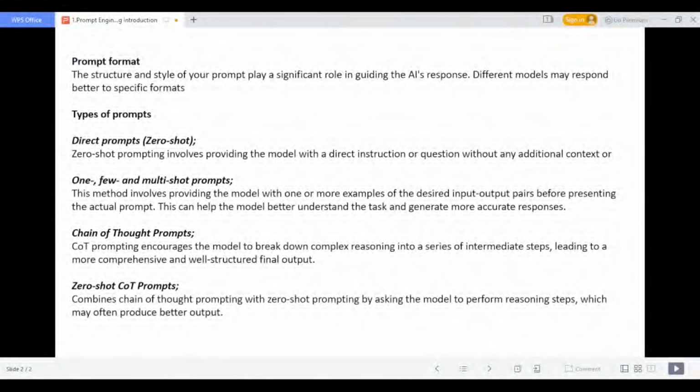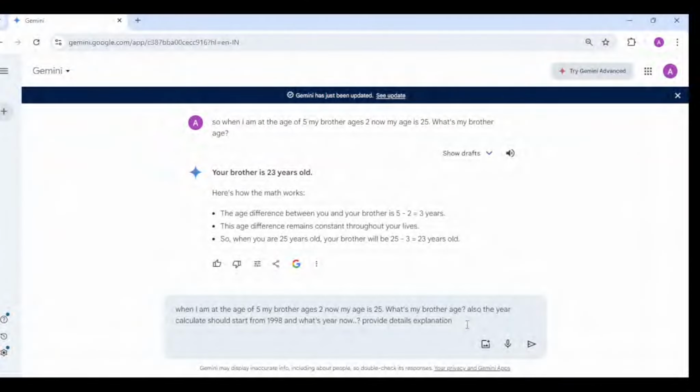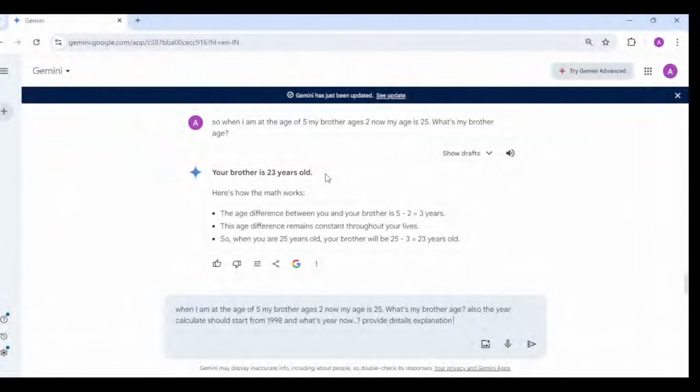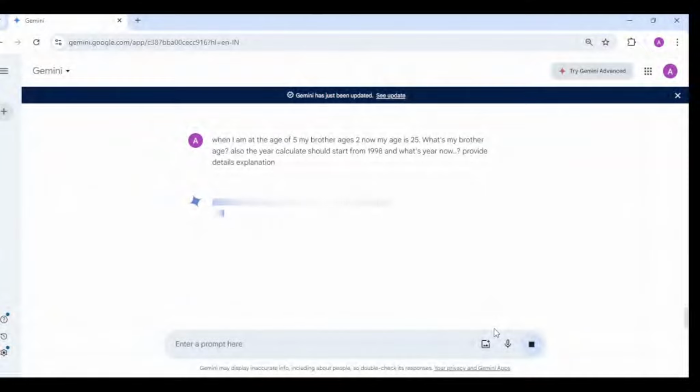And one more type which is available is zero shot COT prompt. So here it combines chain of thought prompting with zero shot prompting by asking the model to perform reasoning steps, which may often produce better outputs. So this is the fourth type. In the above thing we are just getting the answer that is required. So here I am asking a logical reasoning question, and also the year when I filed my date was this, and provide the explanation as well. So let's see if it's able to solve.